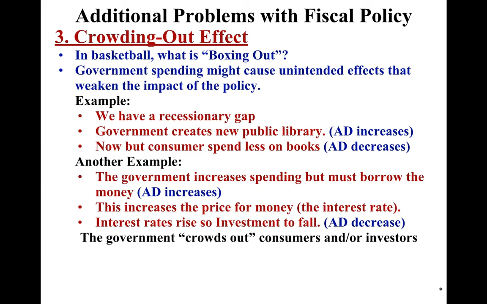Here's another example. Government increases spending, but has to borrow money. This is the one that you should use in your problem set. So AD increases, the government has increased spending, but they're borrowing from China. This increases the price for money, the interest rate. Interest rates rise, so now people don't borrow to build new factories. So AD decreases. The government has actually crowded out consumers and investors. Okay? So consumers and investors are really excited about the economy getting better, but the government borrowed money to spend, and they actually have now higher interest rates. That's the crowding out effect.